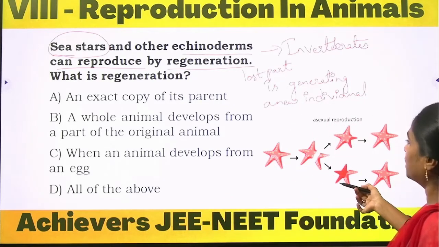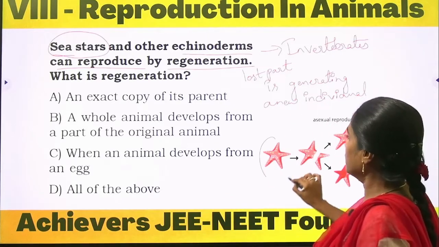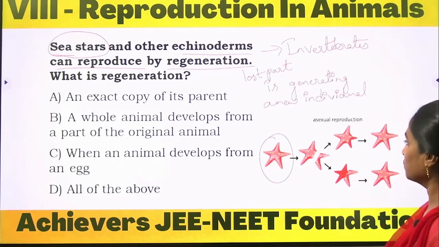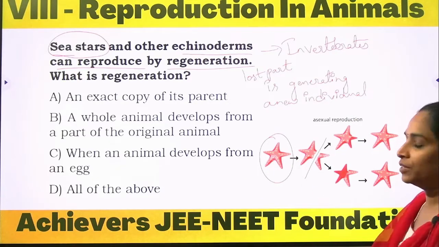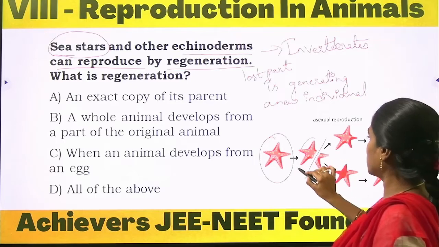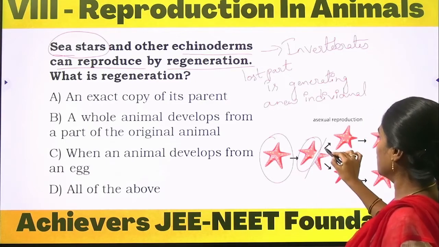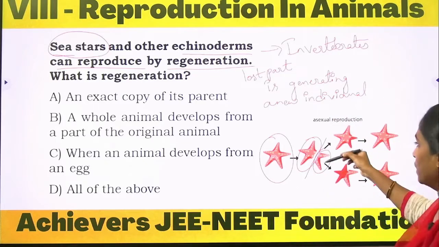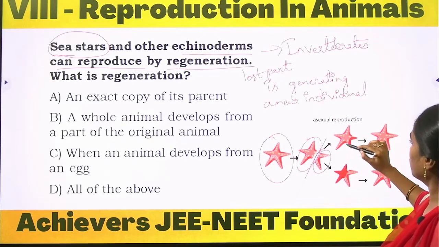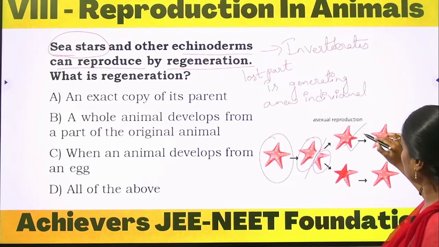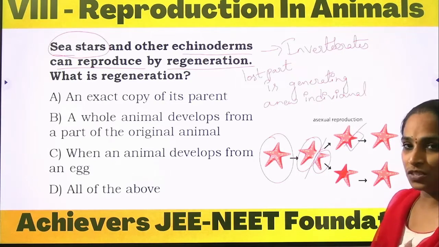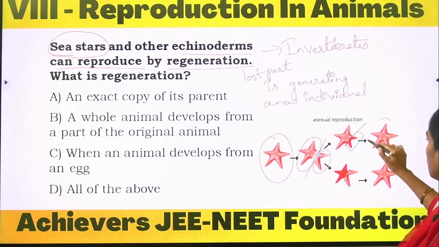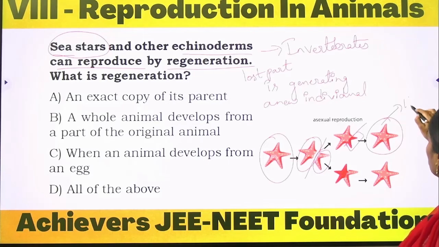The picture indicates over here, there is a single starfish and here we got a split, right? So this is half a starfish and this is the split of a starfish, okay, the cut part, and here you see the regeneration being observed and this is developing into a new individual.